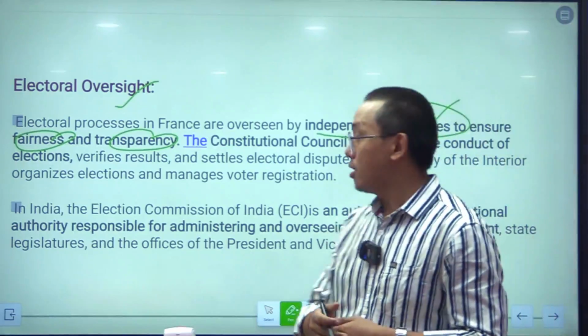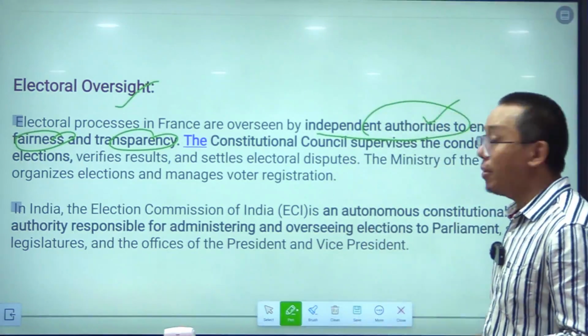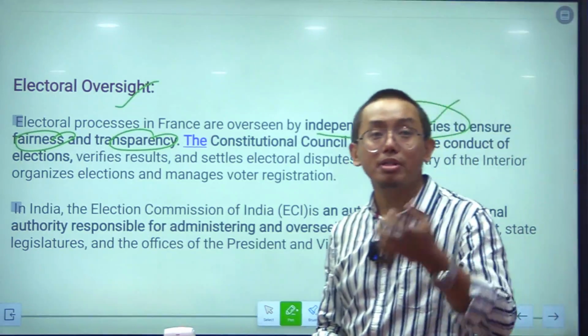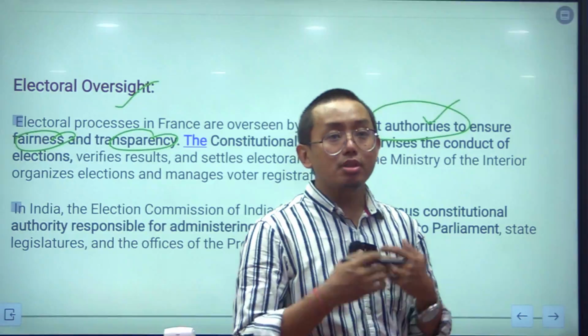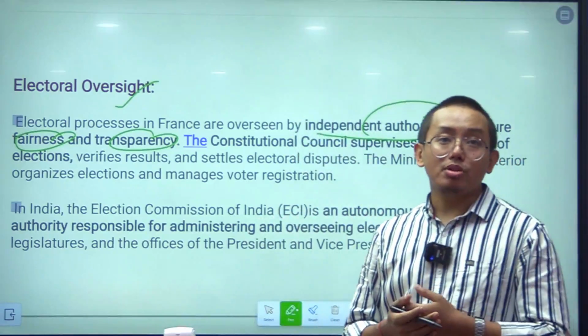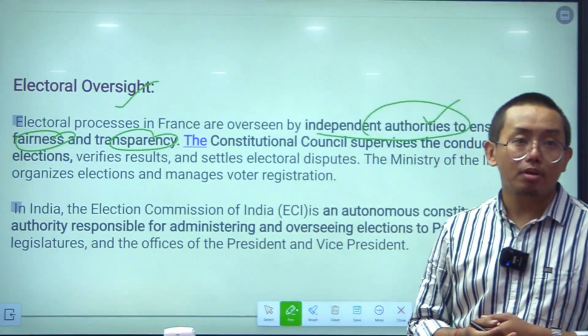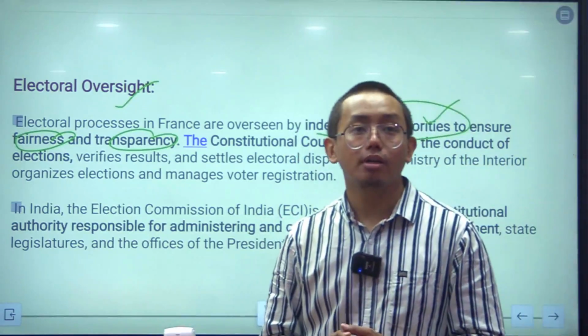But in case of India, the government appointed commission, the Election Commission of India, oversees the election. For this reason, the Election Commission of India is often questioned by people for being a puppet of the government.